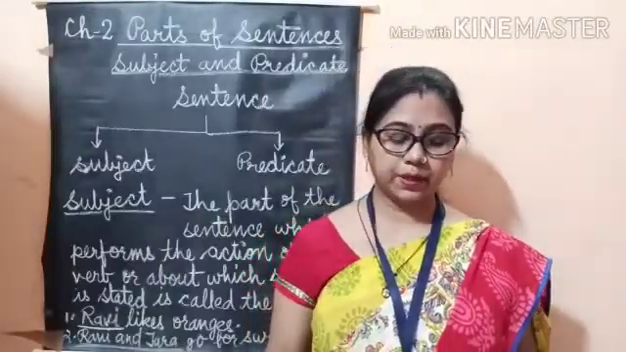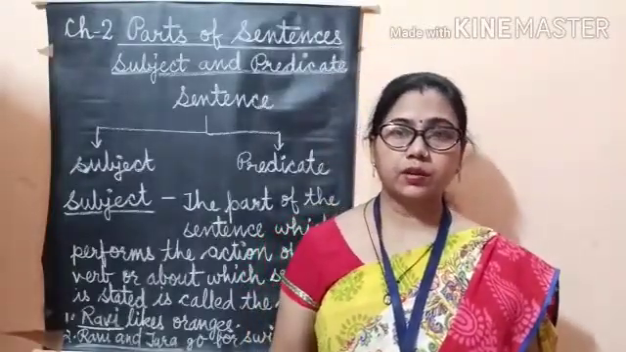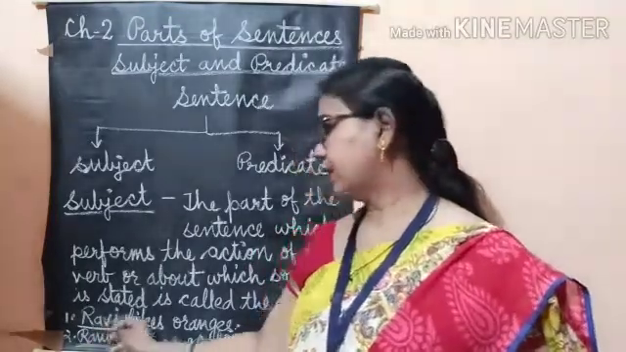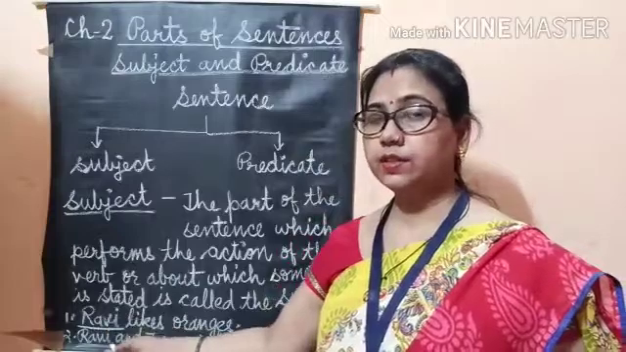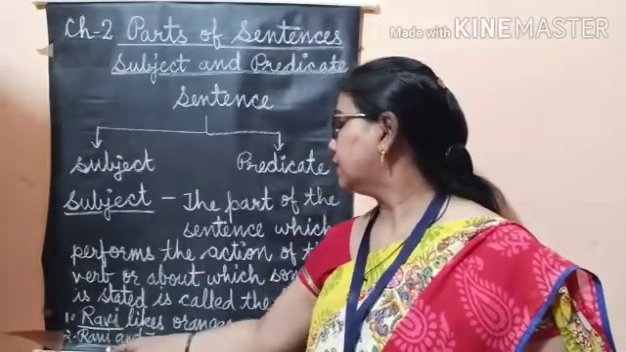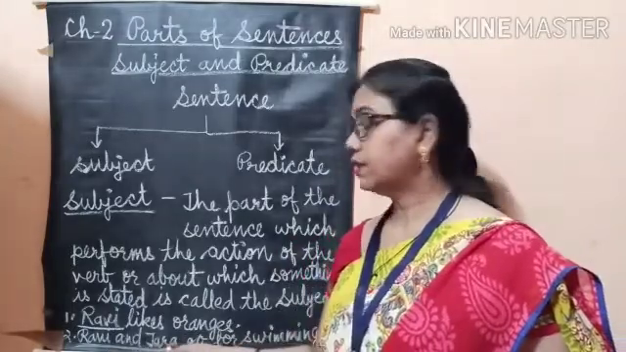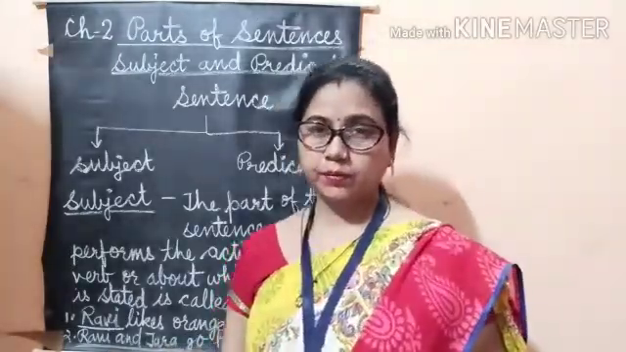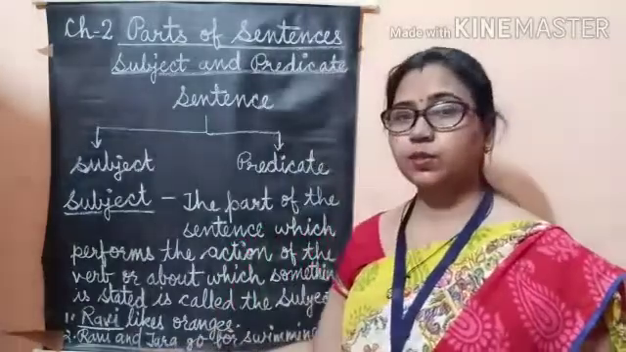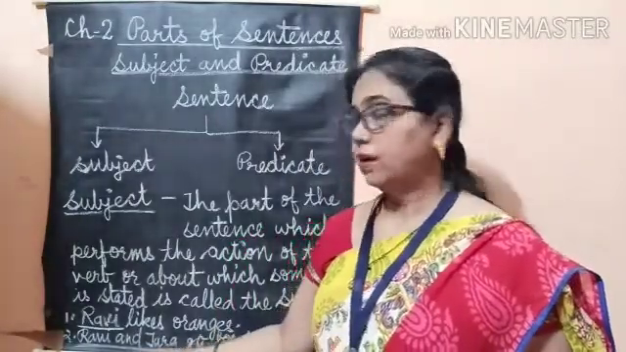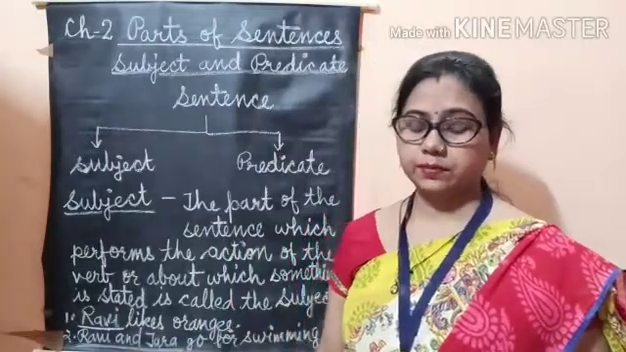Sometimes subject can be a word or a group of words. Like in this sentence, Ravi is a subject. One word subject is here, and in second sentence, Ravi and Tara both are subject. So here the subject is more than one word. So it is a group of words.